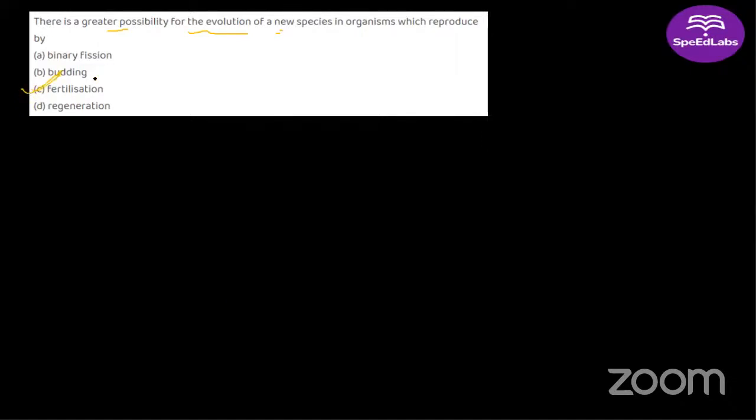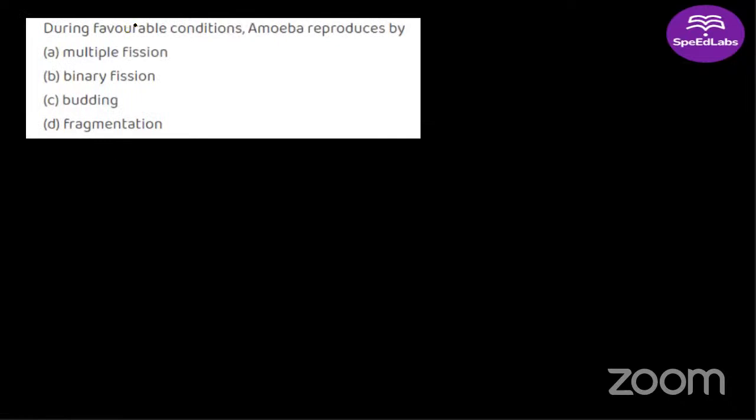Fertilization will be the answer here, right? Fertilization is a part of sexual reproduction, and we know that sexual reproduction gives greater possibility for evolution of new species. It gives greater possibilities of variations. All right. Next question. During favorable conditions, amoeba reproduces by.